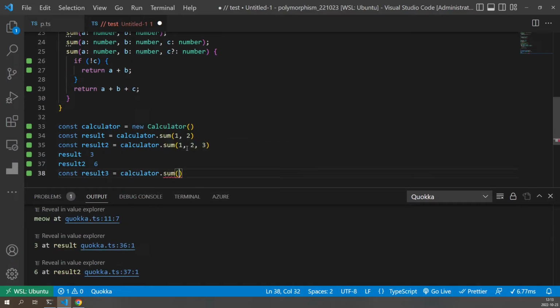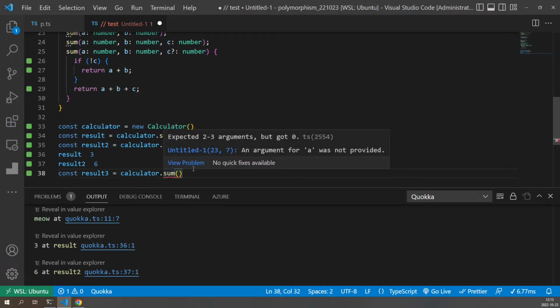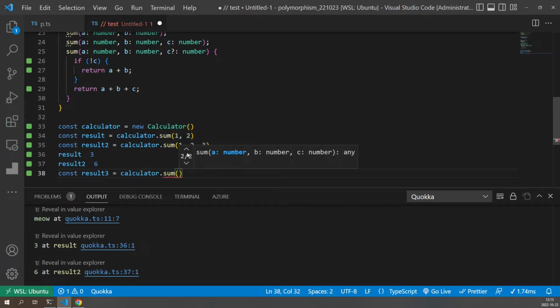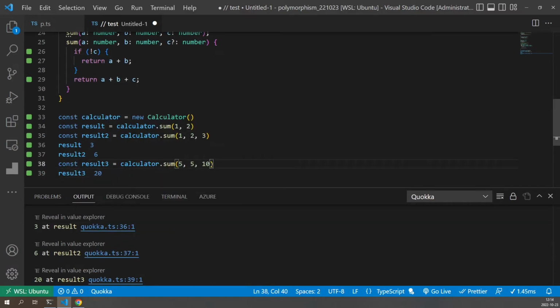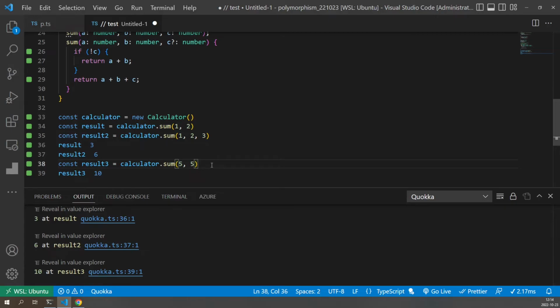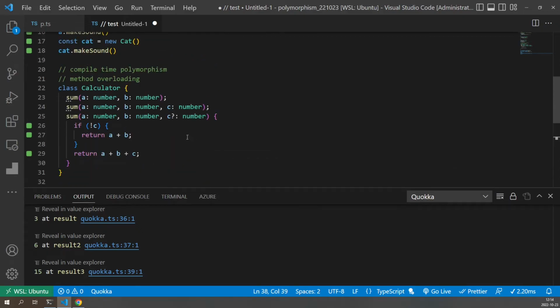we can see that even in the editor, it says that there are actually 2 or 3 arguments. You can see that I have both signatures available. So I can say 5, 5, but I can also say 5, 5, 10. So both would be relevant and valid. As we see here, 5, 5 will give me 10, and 5, 5, 5 will give me 15. So this is completely valid code. This would be what you call compile time polymorphism.